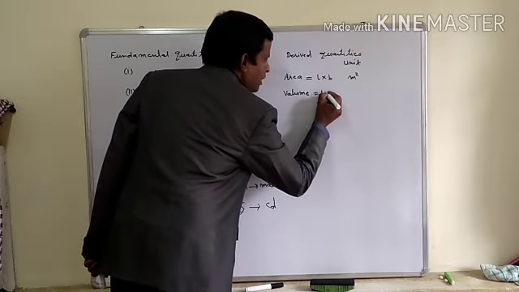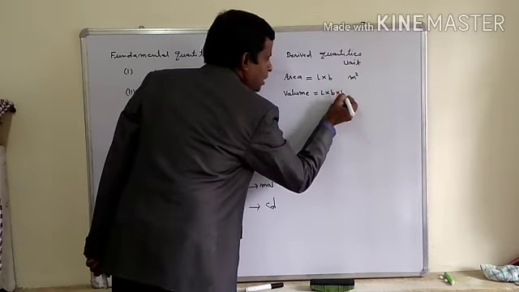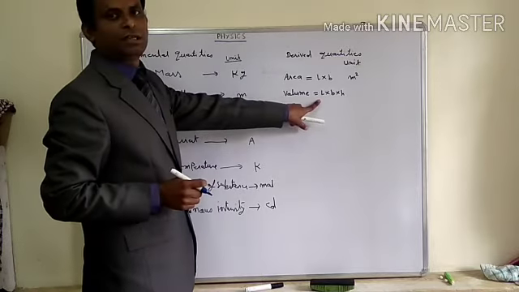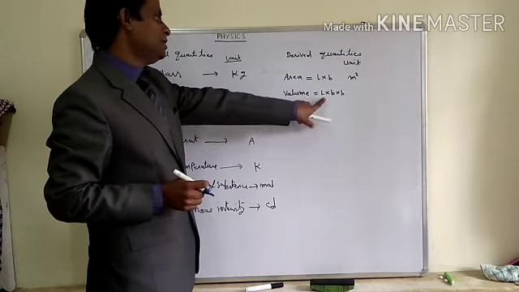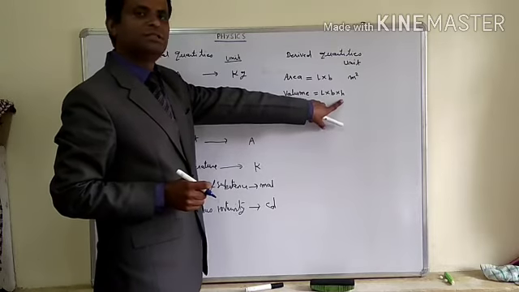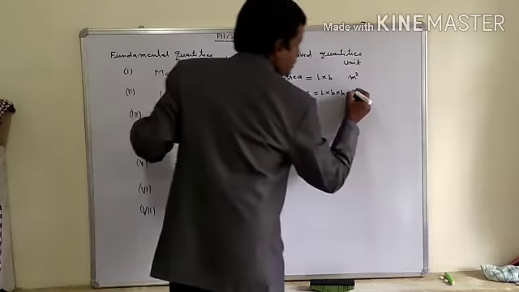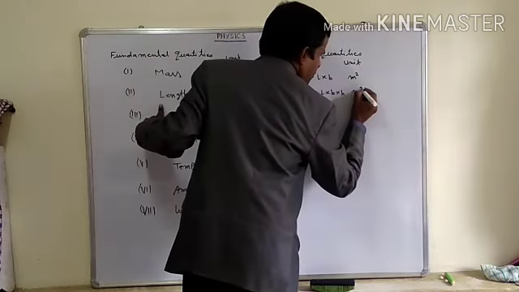Volume is what? Length, breadth, height. This is made up of 3 lengths. You have to say like that. Why? Because length is measured in meter, breadth is measured in meter, and height is measured in meter. All are lengths. Getting it? So the unit will become meter cube.